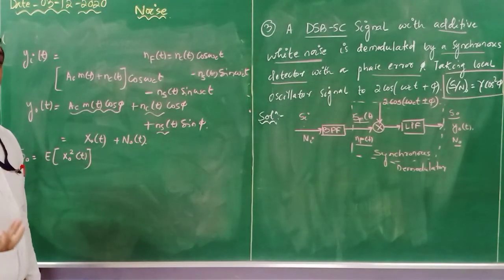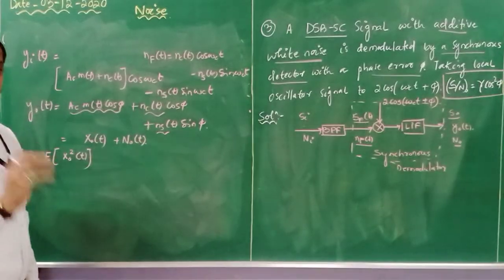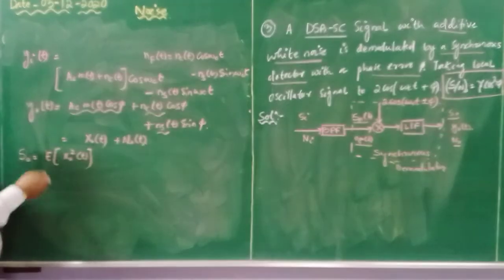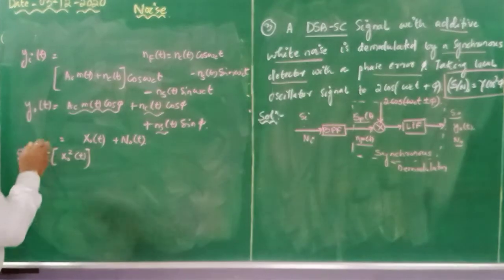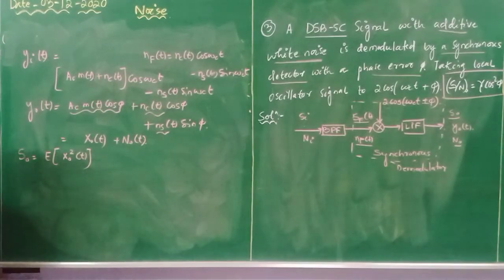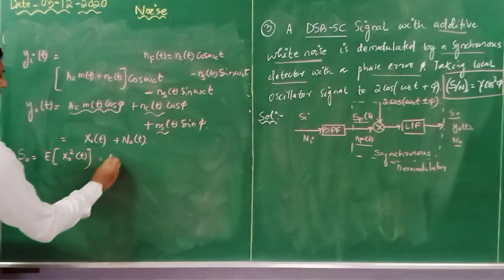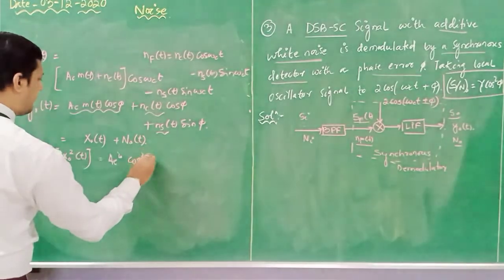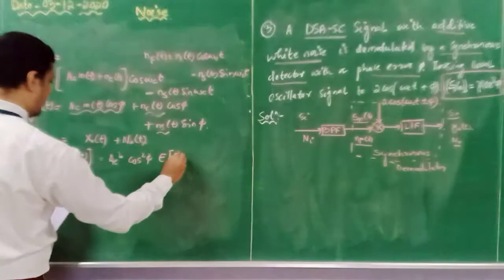Many of the books represent directly what the energy or power content is, but some of the books write it in terms of this. In the question we are asking for this sort of relation. Remember this is the relation for your power: the expected value of x naught square. So if I solve this, I will get Ac square cos square phi times the expected value of m square of t.